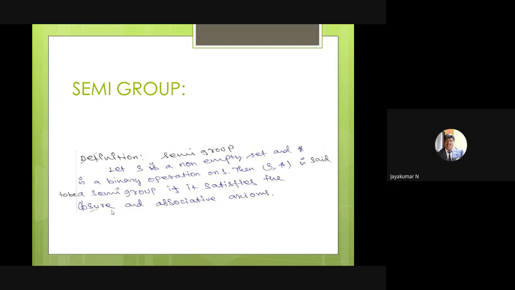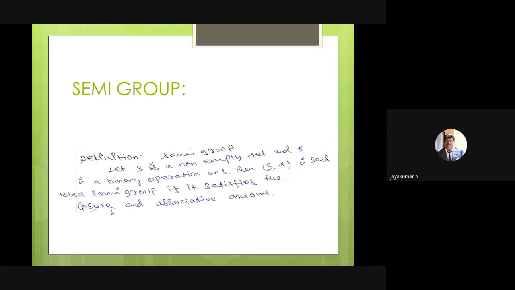Suddenly we can say that this is a semigroup? No. If it satisfies the first two conditions, then only we can say that this is a semigroup. If the first condition is satisfied, then only you move on to the second one; otherwise you don't. If the first two conditions are satisfied, then only you move on to the third one. Don't bother about the fourth. Suppose the third fails, there is no need to check condition 4.